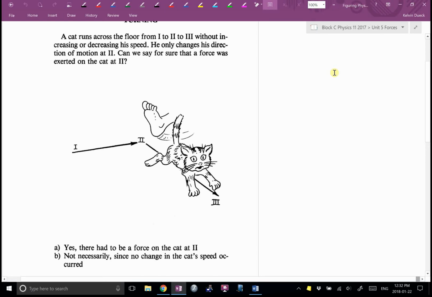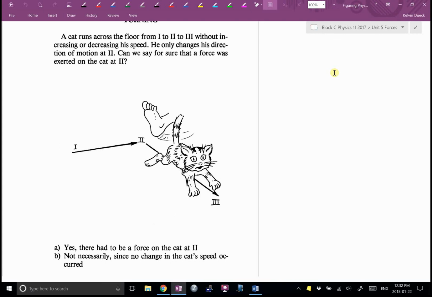Everyone look up, this isn't part of your notes, this is our thought experiment of the day. It's a cat picture, Mr. Dewick. Yes, we're doing a little internet meme. A cat runs across the floor from 1 to 2, and then from 2 to 3, without changing or increasing his speed. He only changes his direction of motion at location 2. Can we say for sure that a force was exerted on the cat at location 2?